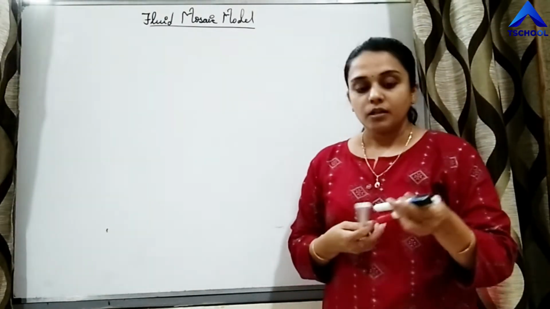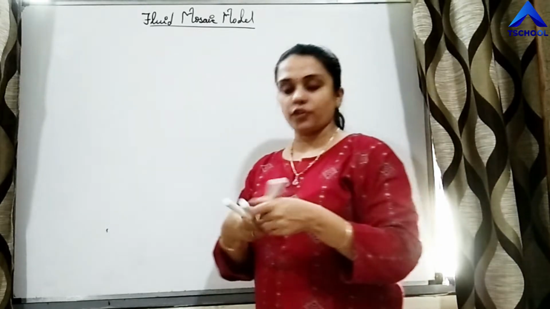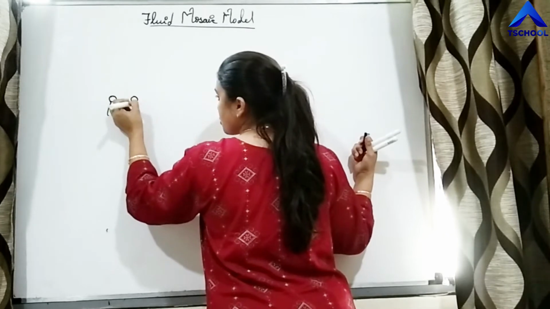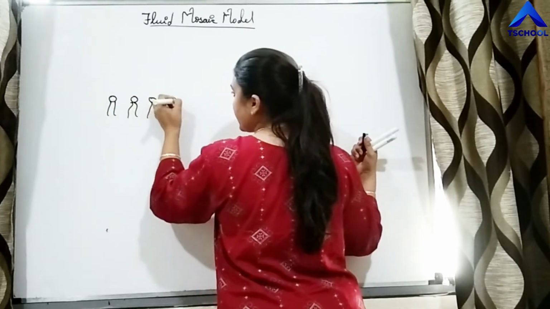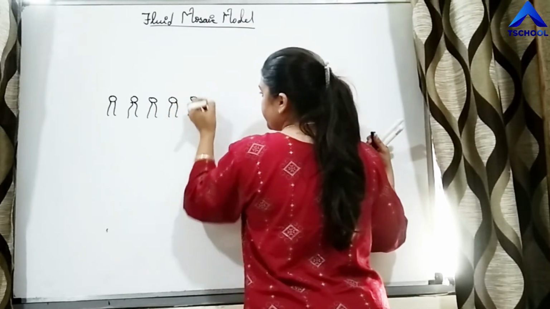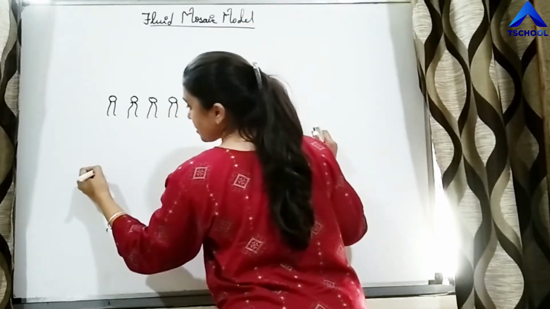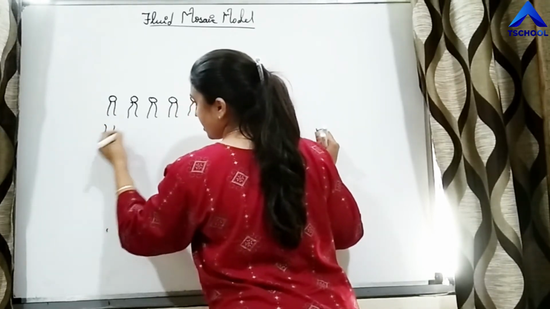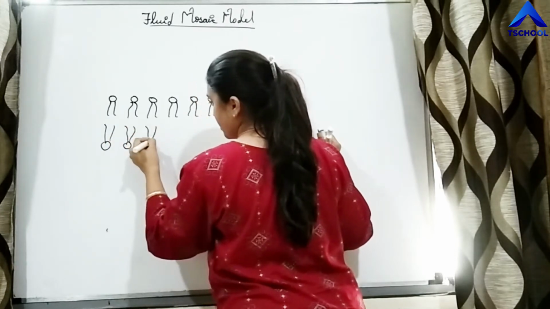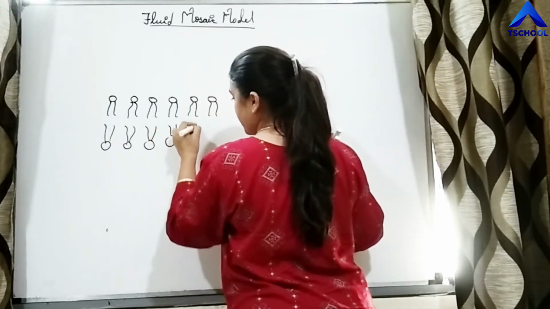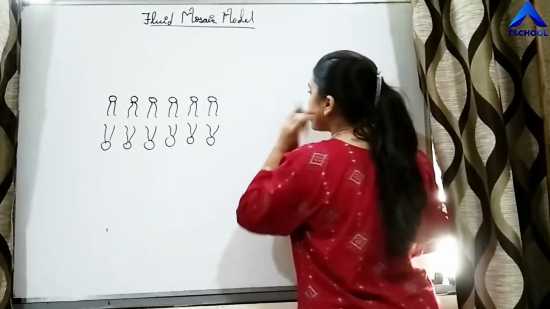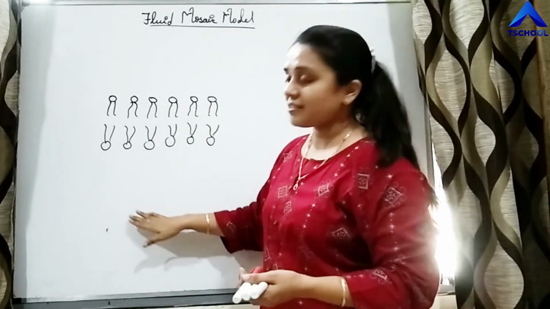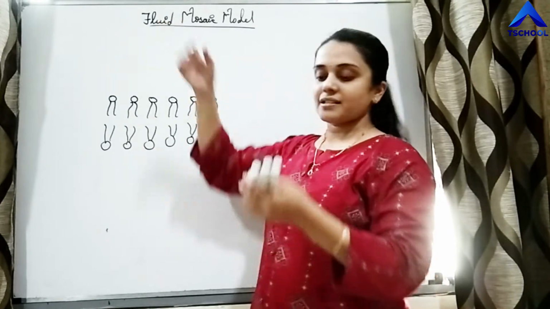Yes. So first let me draw the phospholipid bilayer, right? So it is made up of a phospholipid bilayer. So I am drawing the two phospholipid layers, right? So this is one layer and this is another layer. Right? Now proteins are of two types, right? So this is the plasma membrane. This is the inner side, which means cytoplasm, and that is the outer side.